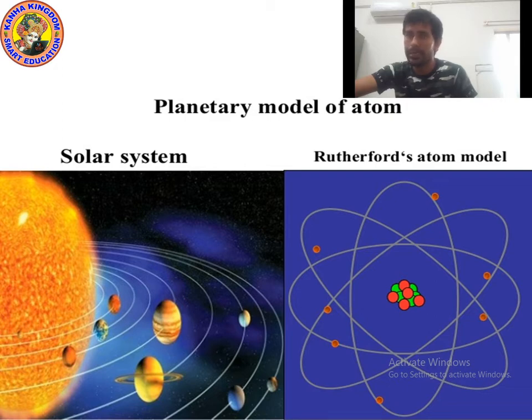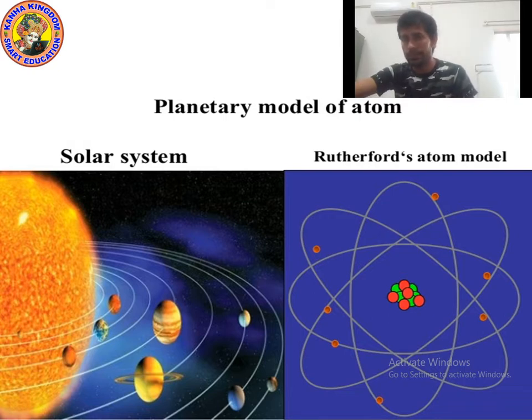The diagram of atom is similar to the solar system. So you can see the picture of the solar system. Can you see the picture of the solar system?